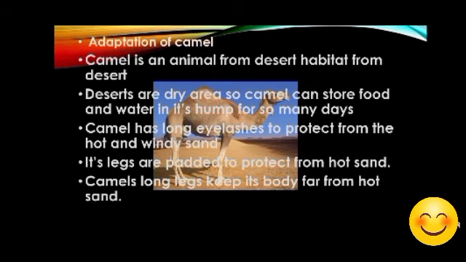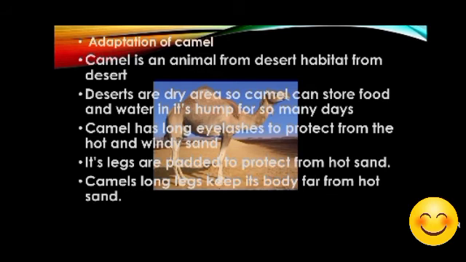So as the camel is a desert animal, it has to feature its body according to the environment, according to the desert temperature, according to the availability of water in the desert. So here we are going to learn about the adaptation of the camel to survive in the desert. It is very hot, very windy, and has very little water.